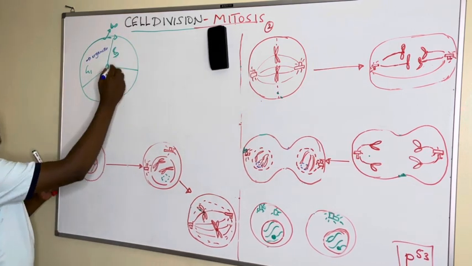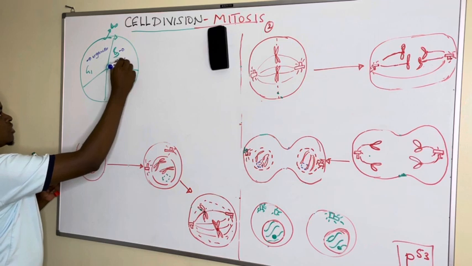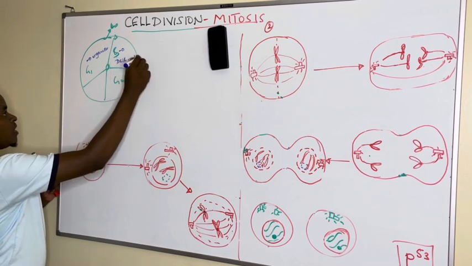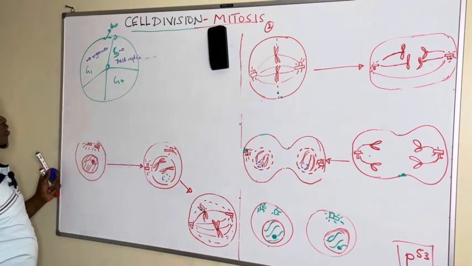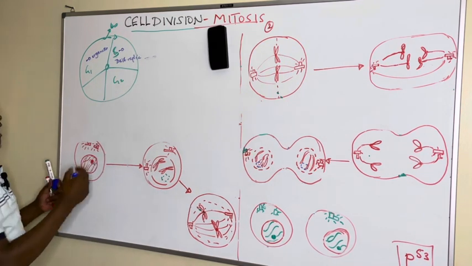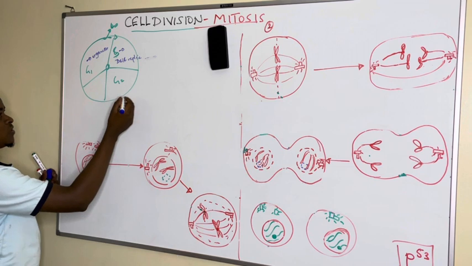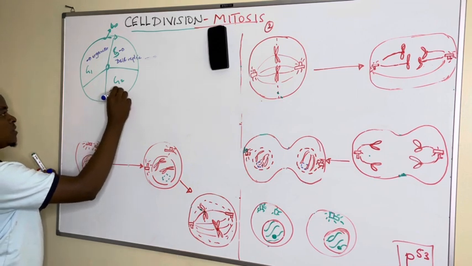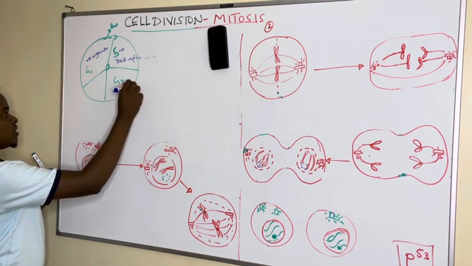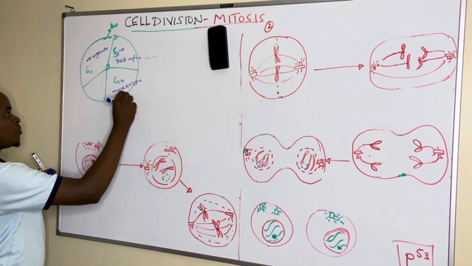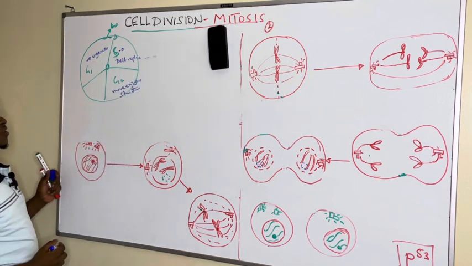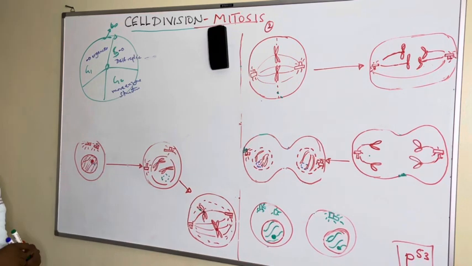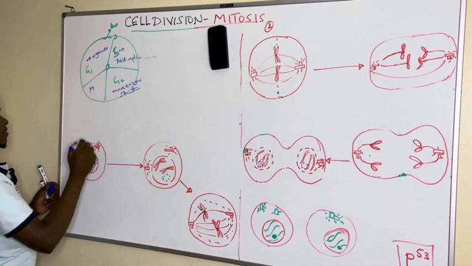Then in the synthetic phase, we saw majorly DNA replication, whereby if I have one DNA, it can replicate to form two daughter DNA. Then the GAP2 phase is also a resting stage, where more enzymes and structural proteins required for cell division are synthesized or manufactured. Then lastly, we saw the M phase.